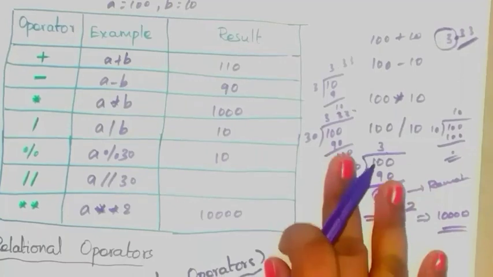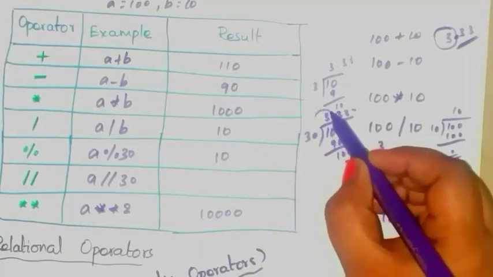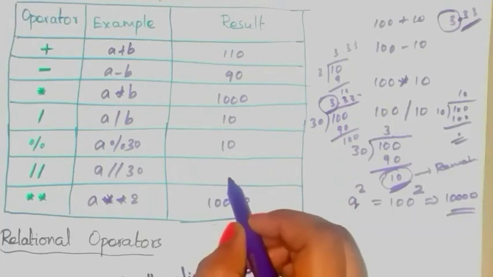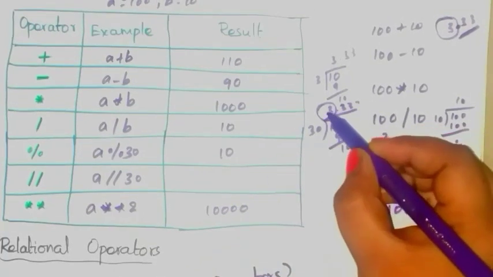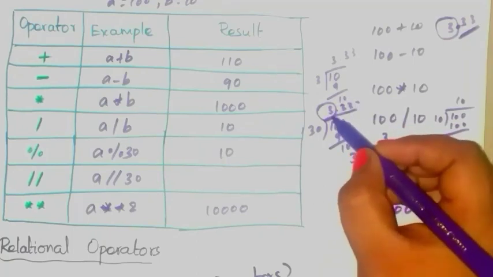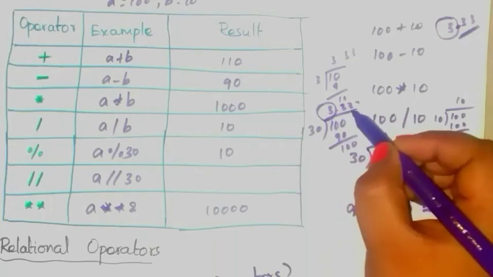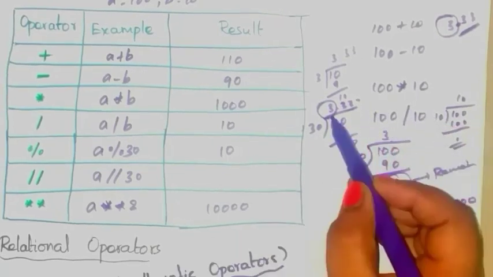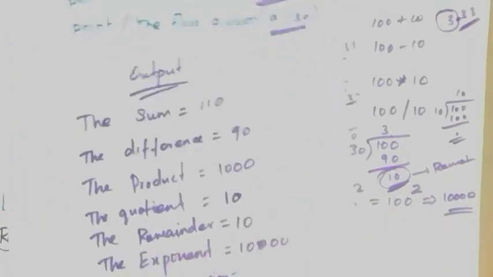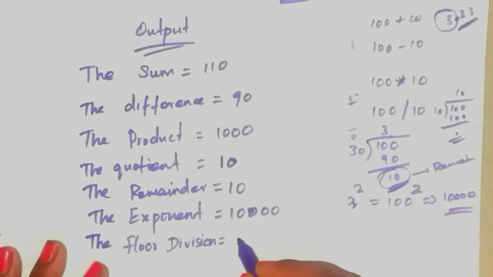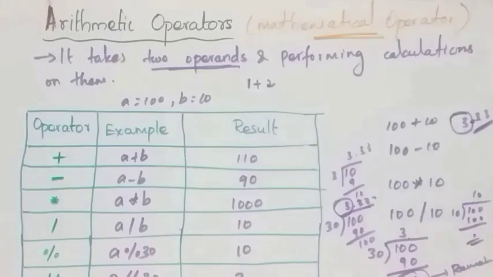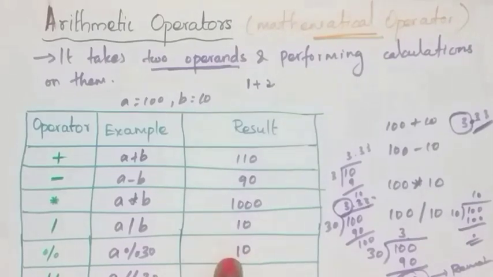3.33 something, okay. But you have to take this integer value only. Ignore these fractional values. But in division, you have to write the whole quotient value, 3.33. But in floor division, you have to write the integer value, ignore the decimal values. So here the result is 3, okay. Right here, the floor division is equal to 3. This is the output for this program. So this is about arithmetic operators.